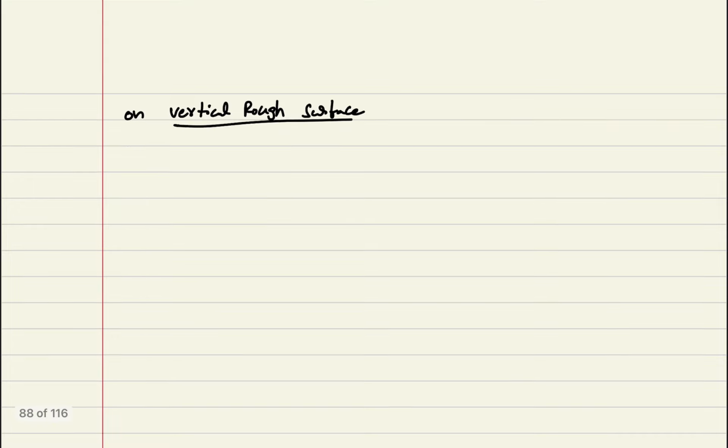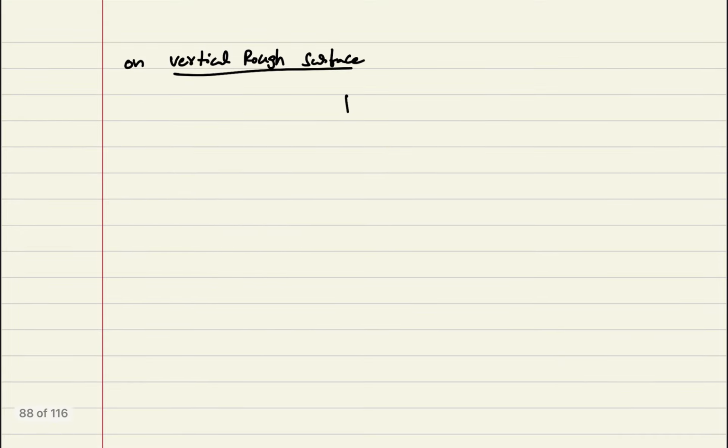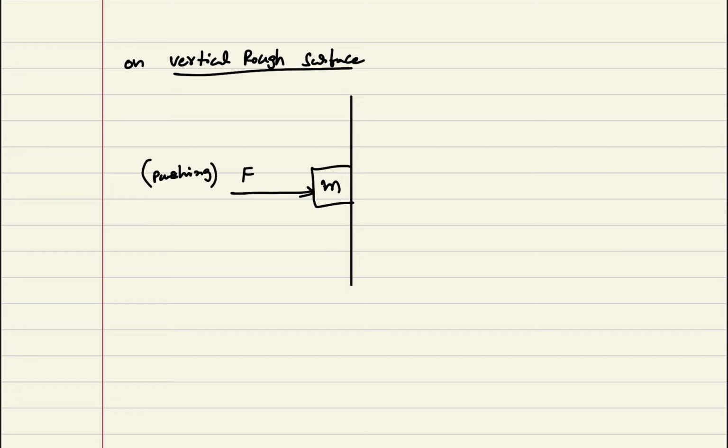Similarly, we'll see some other things, like a vertical rough surface. I am taking a rough surface like this. Let us consider there is a body of mass m placed and there is a pushing force F. The body is pushed like this.